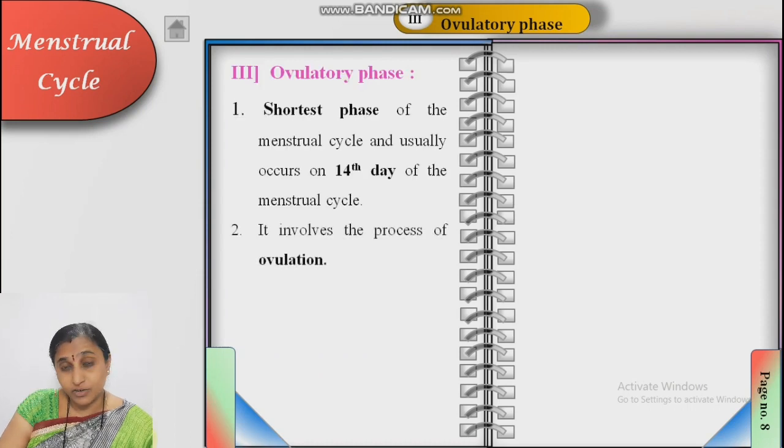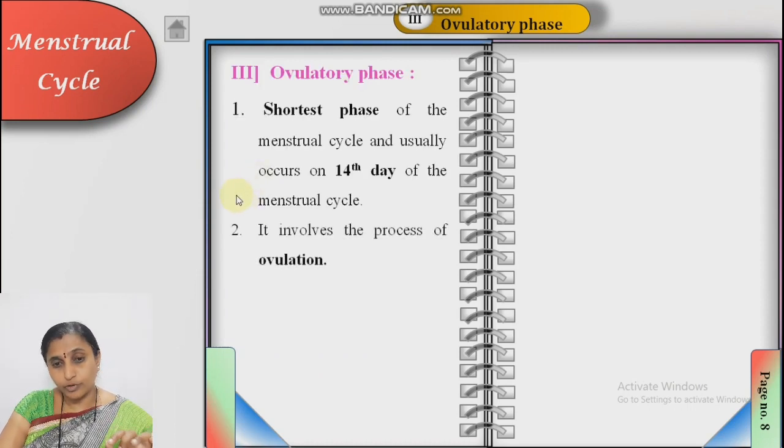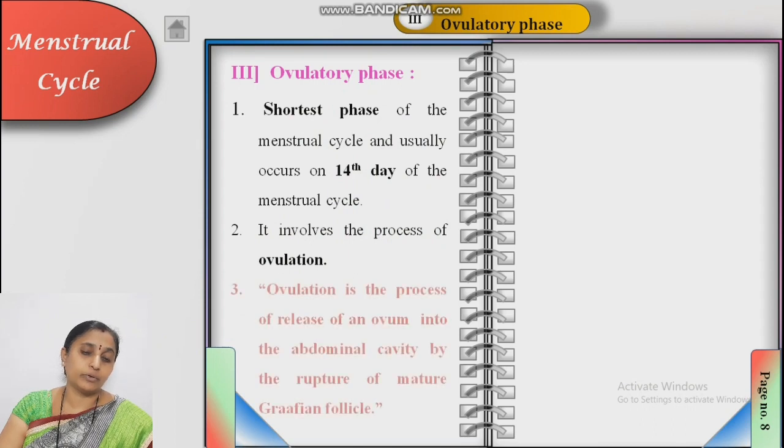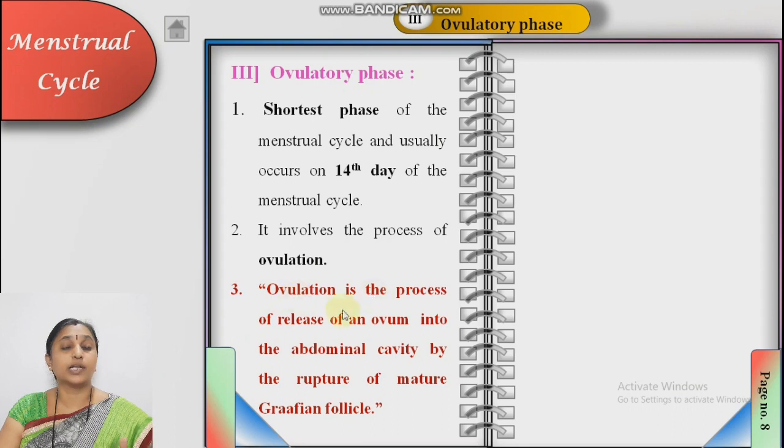It is the shortest phase. Must note down: the shortest phase of the menstrual cycle, usually occurring on the 14th day of the menstrual cycle. It involves the process of ovulation. I already told about ovulation. What is ovulation? Ovulation is the release of an ovum or the egg into the abdominal cavity by the rupture of the mature Graafian follicle.